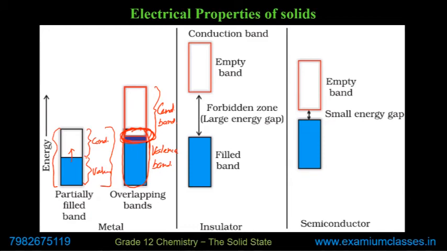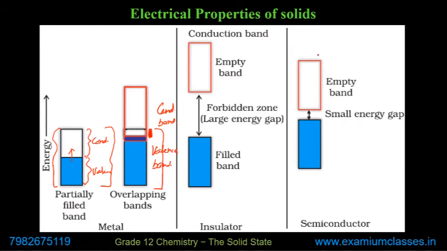The electrons can freely move to the conduction band. There is overlapping. Both bands are overlapping, means both energy levels are overlapping. So the electron can move freely if it has this much energy. It is in the valence band, remember, in that case, but it can move.